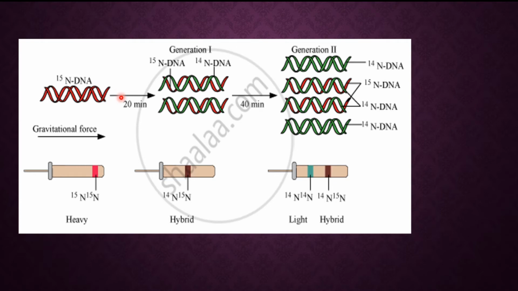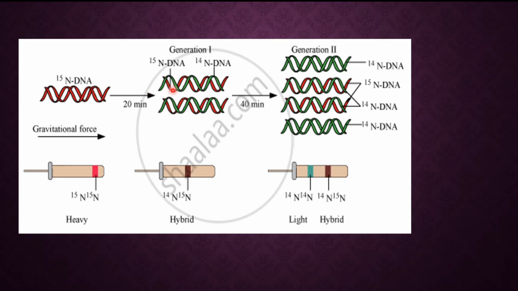Now after 20 minutes, why 20 minutes? Because the multiplication of DNA takes place in 20 minutes. So after 20 minutes they found that replication of DNA had taken place. Before replication, both strands were with heavy nitrogen.